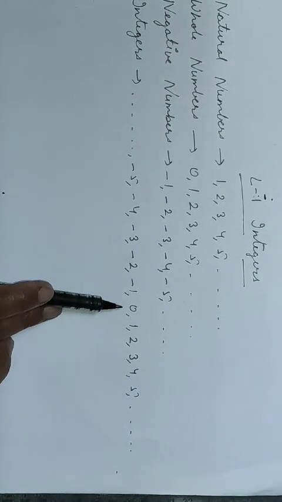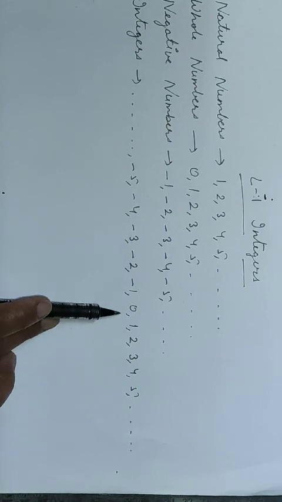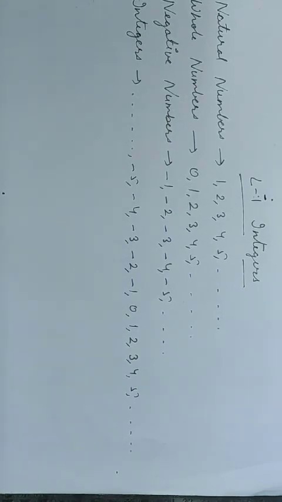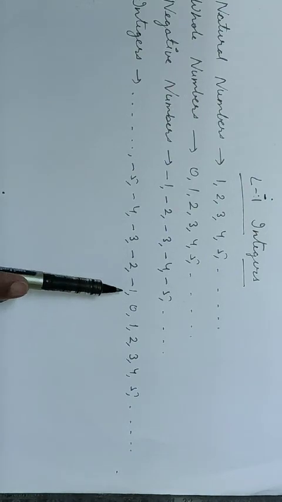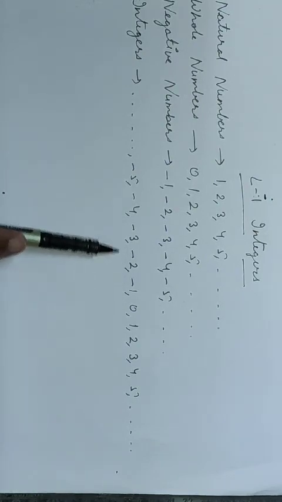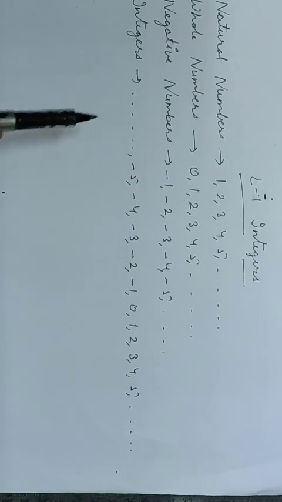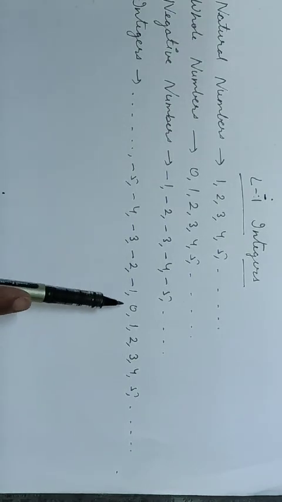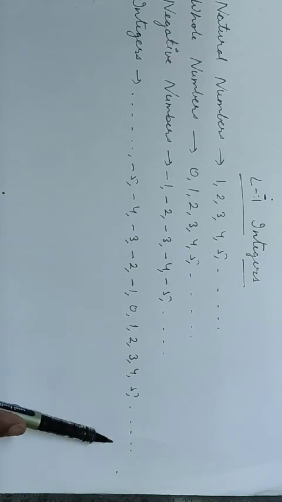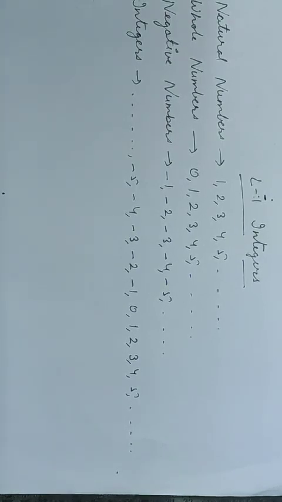I have taken 0 in the middle. If I look at the right hand side of the 0, we have all the positive numbers, and if I look at the left hand side of the 0, we have all the negative numbers. So this collection of numbers, negative, 0 as well as positive, is called integers.